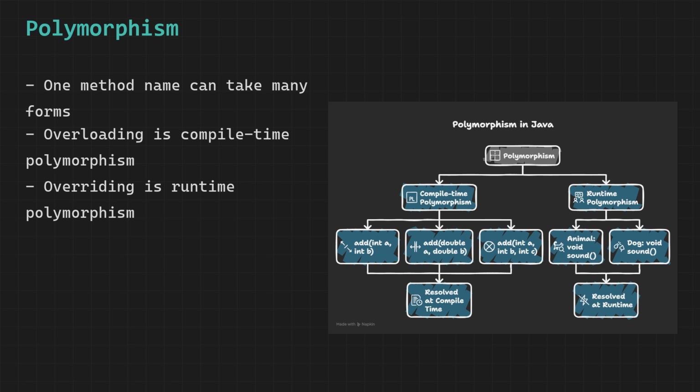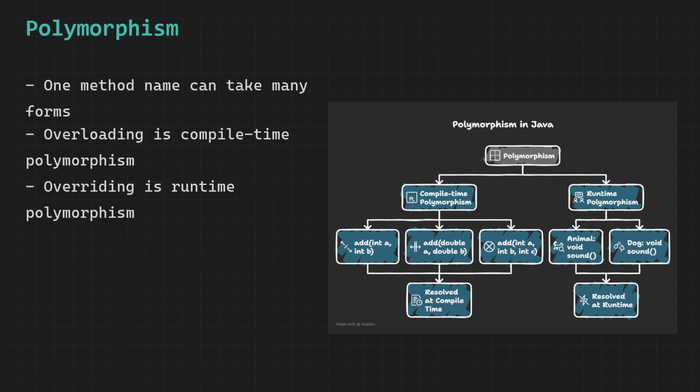The compiler looks at your call, checks the argument types, matches it to the correct version, and locks in that decision. This is why it is called compile time. Everything is resolved before execution begins. You cannot overload by just changing the return type alone. If two methods have the same name and same parameters but different return types, Java gives you a compile error. The parameter list must differ.